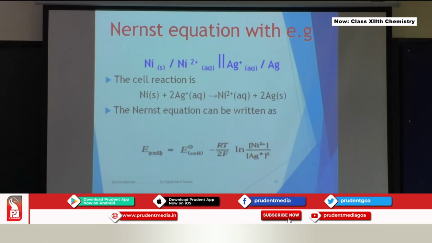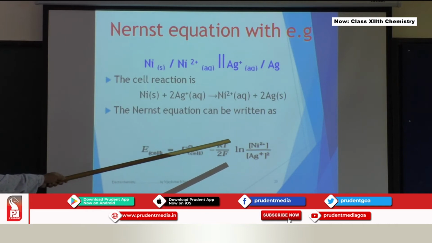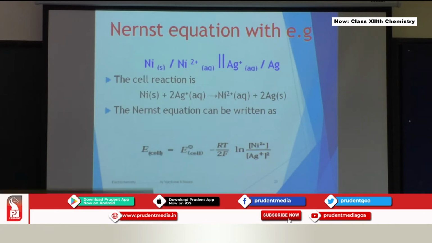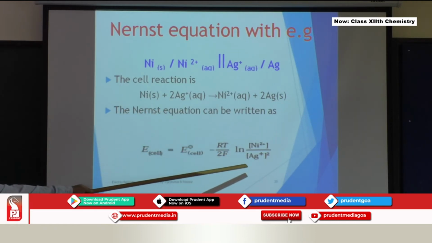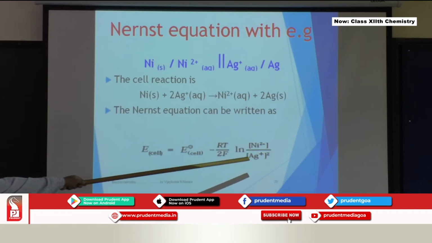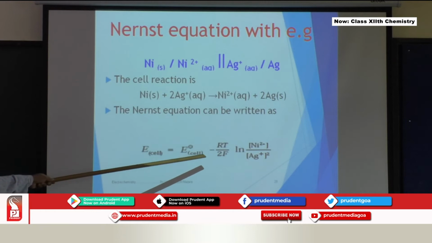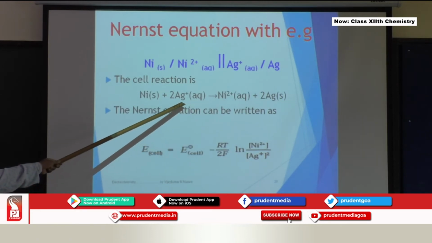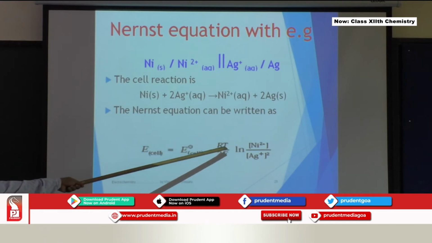You have to pay attention here that whenever a concentration has a coefficient of 2 times or 3 times or 4 times, that particular species is raised to that number. So silver is raised to 2 because here the stoichiometric coefficient is 2. That's why you find it raised to 2. So this is for E cell equal to E naught cell minus RT over 2F, because the number of electrons transferred is 2.